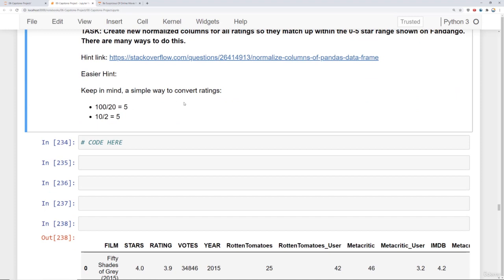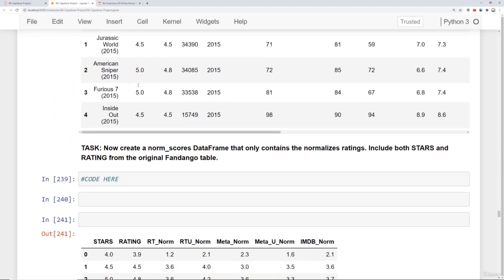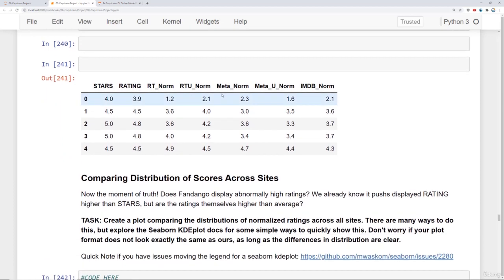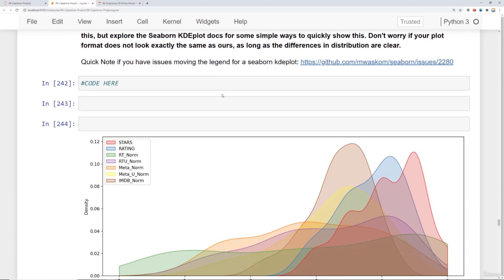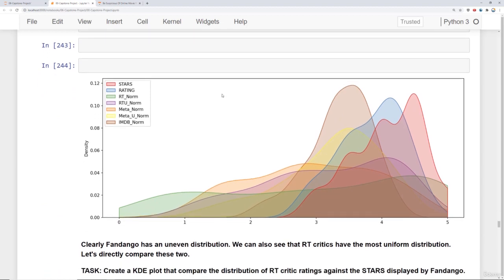We gave you some hints on how to do it in a more complex way or a more simple way, where you could just do something like 100 divided by 20, that's equal to 5. So that's a big hint on how to convert. And eventually you'll get this data frame with these normalized scores for you to do a comparison of the distribution. Your final results will essentially be visualizations where we're comparing all the normalized scores across all the websites.